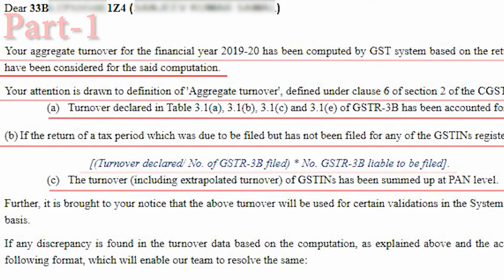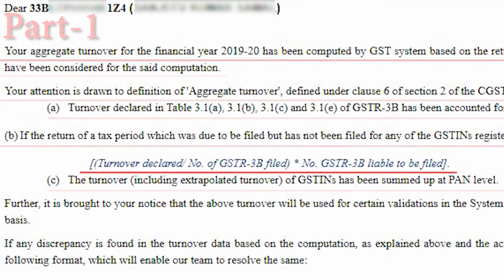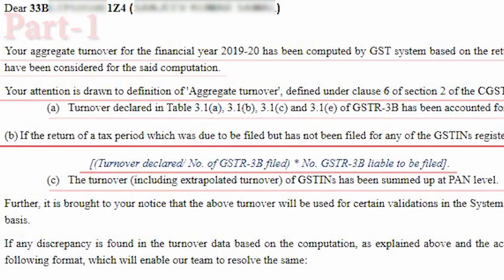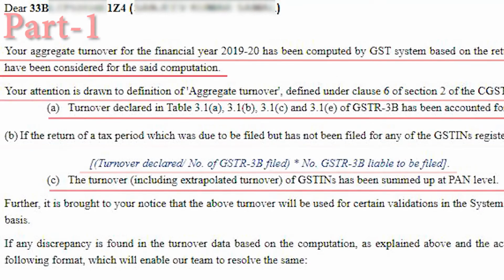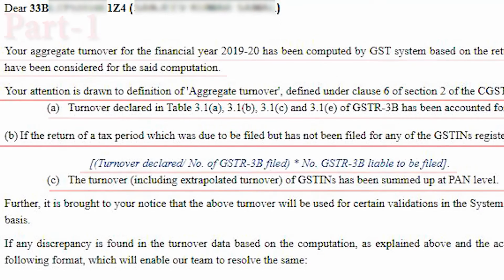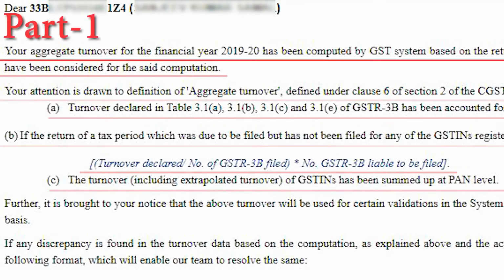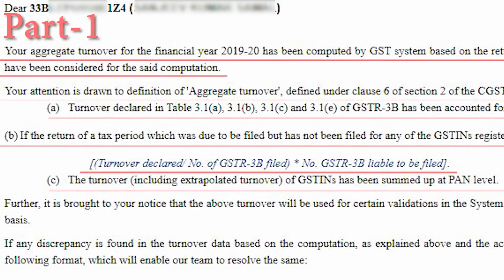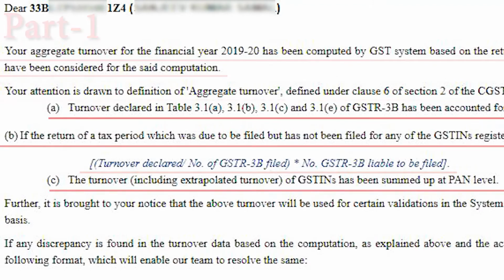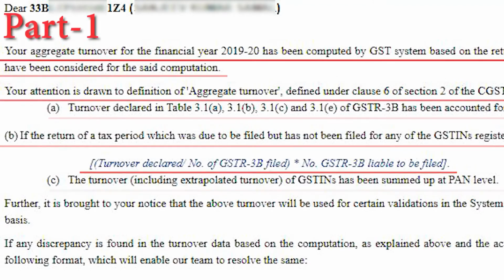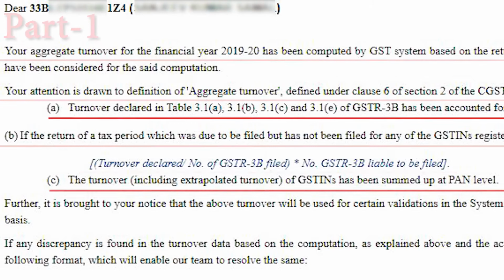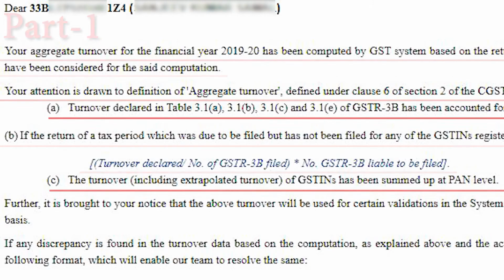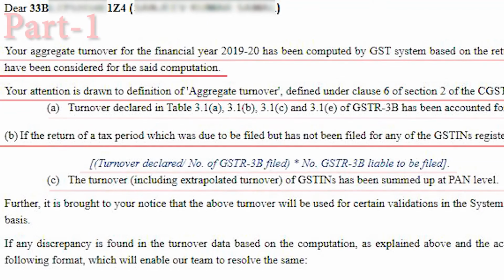GSTN has calculated aggregate turnover for financial year 1920 on the basis of GSTR 3B filed up to 25th July 2020 by all registrants on the common PAN. I mean all entities having GSTN on the same PAN, as per Section 2(6) of the CGST Act 2017.